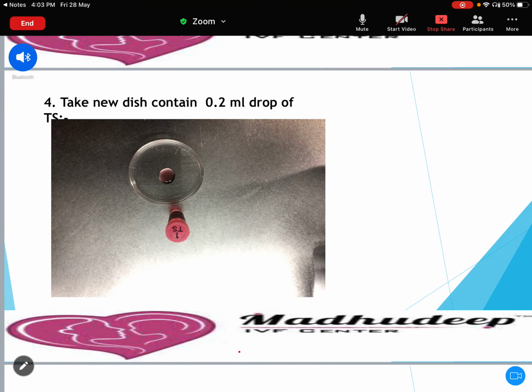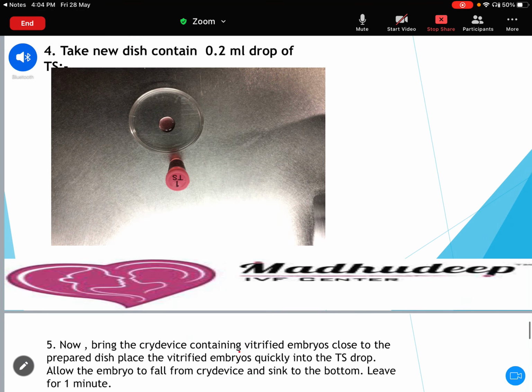So now take one dish. Now you are doing the thawing. So in the thawing, remember when you use TS, it always requires 37 degrees. And when you use DS, WS1 and WS2, it requires room temperature. So first you have to take a dish which contains a 0.2 ml drop of the TS solution that is to be kept on the heated plate under the microscope.